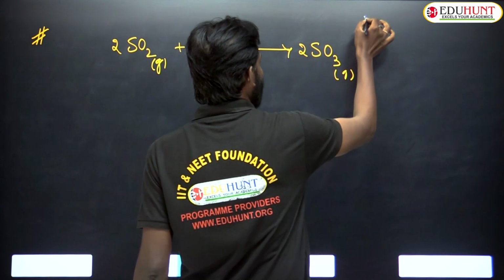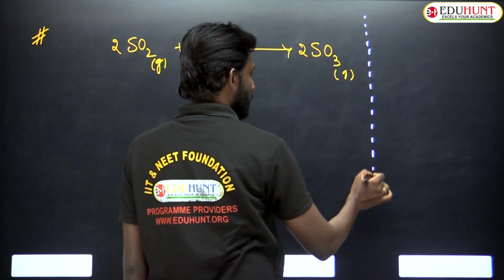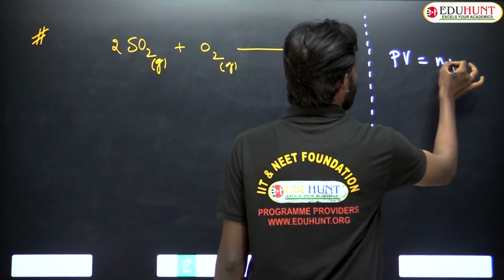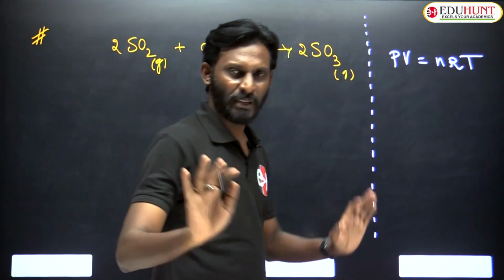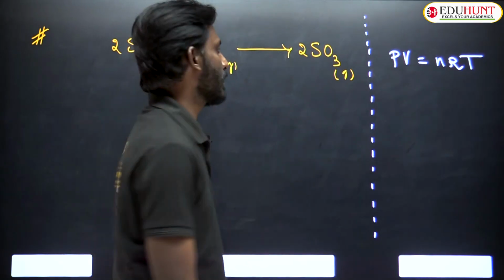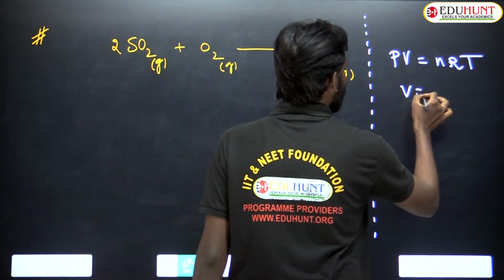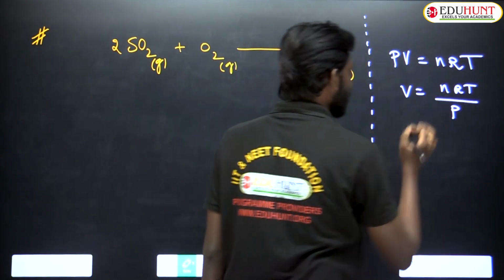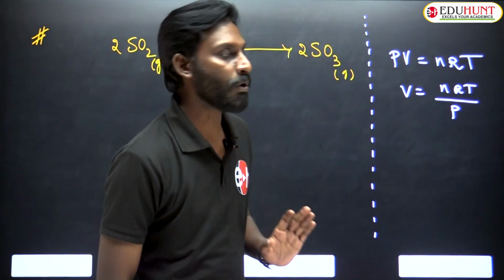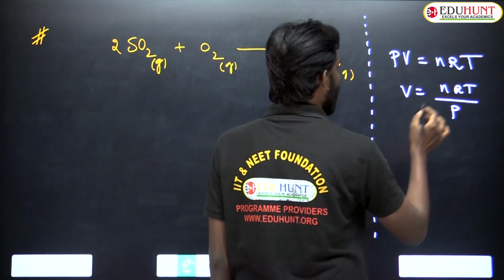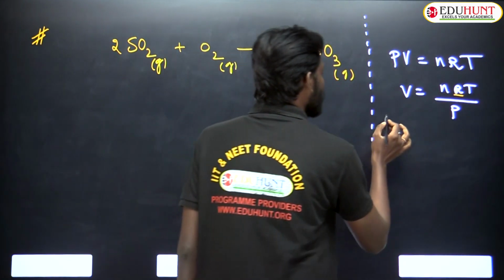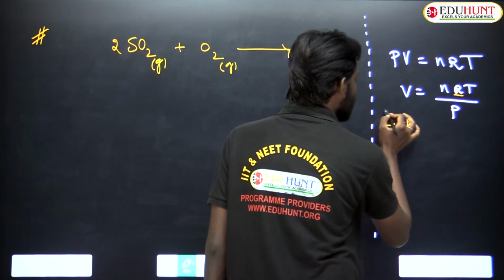In the previous page, what I explained, let me summarize that. See, PV is equal to nRT. V is equal to nRT by P. You know that R is constant. Now take STP conditions.